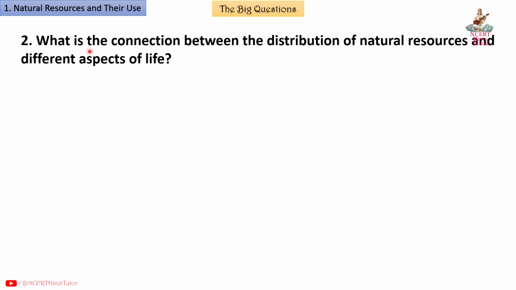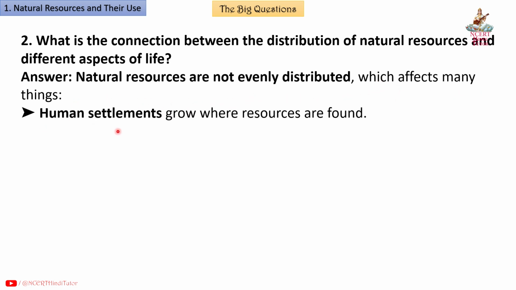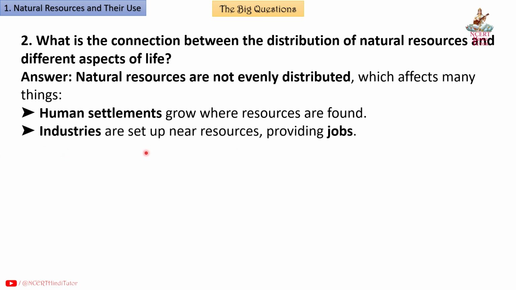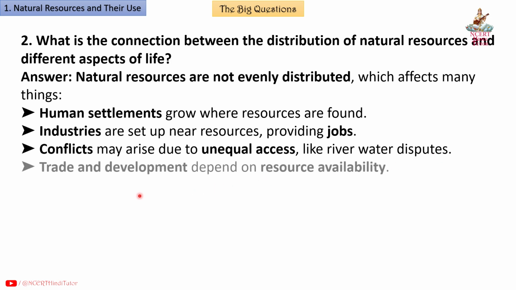Question 2. What is the connection between the distribution of natural resources and different aspects of life? Answer. Natural resources are not evenly distributed, which affects many things. Human settlements grow where resources are found. Industries are set up near resources, providing jobs. Conflicts may arise due to unequal access, like river water disputes. Trade and development depend on resource availability.